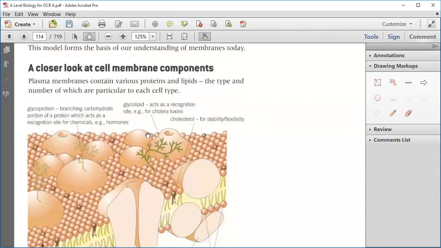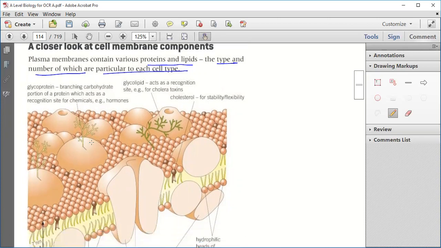Now we will take a closer look at how the cell membrane components are arranged. The plasma membrane contains various proteins and lipids, the types and numbers of which are particular to each cell. You can clearly see the cholesterol, for stability and flexibility. This is a glycoprotein, a branching carbohydrate portion of a protein, which acts as a recognition site for chemicals and hormones. So different important things are there in the cell membrane, and we will study all of them.